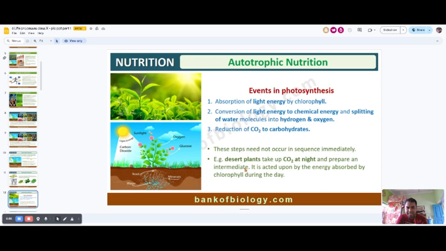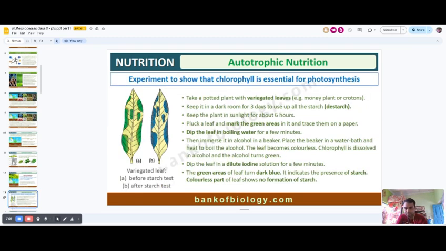But in desert plants, the temperature in the desert is very high. As a result, they absorb the carbon dioxide in the night time. And this is a different process. And chlorophyll, they activate during the sunlight. This is a different thing that occurs in the desert plant.